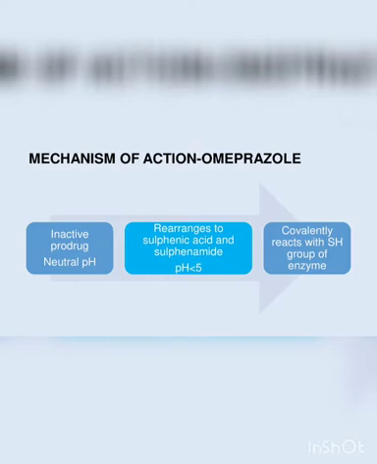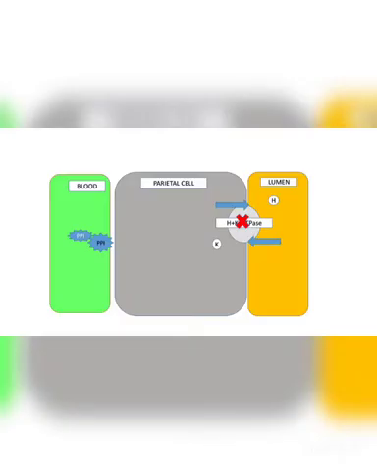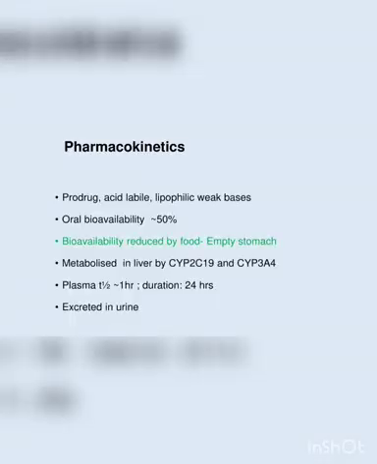So, mechanism of action: omeprazole as such is an inactive prodrug. Inside the acidic environment, it rearranges to a sulfonamide, which will block the H plus K plus ATPase in the parietal cell luminal surface. So it is a prodrug. Bioavailability is only 50%, it is metabolized in the liver, and the half-life is about 1 hour.